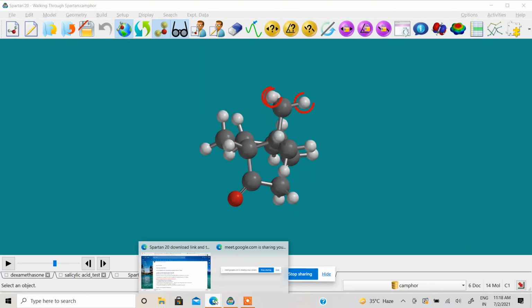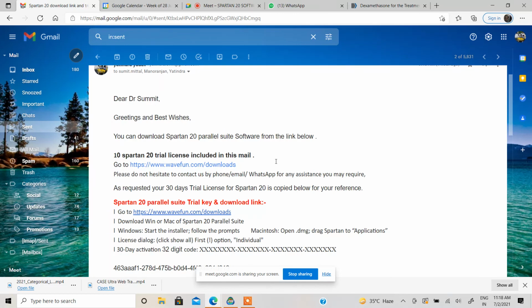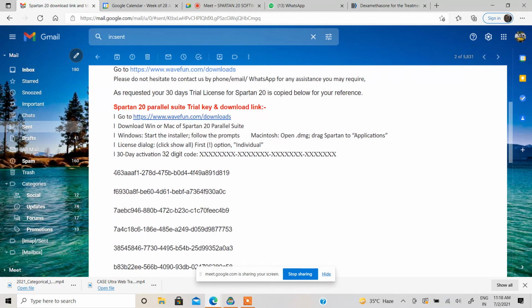And where is the key? Down in the mail, you can see the individual key, this one. You have to copy it with great precaution, one by one, because you will get 4 boxes, 1, 2, 3, 4. So you have to place them accordingly.